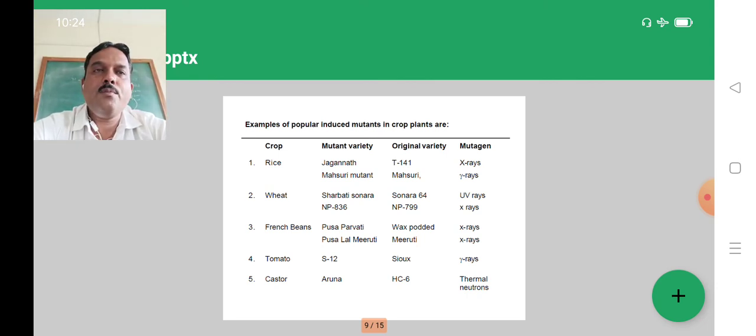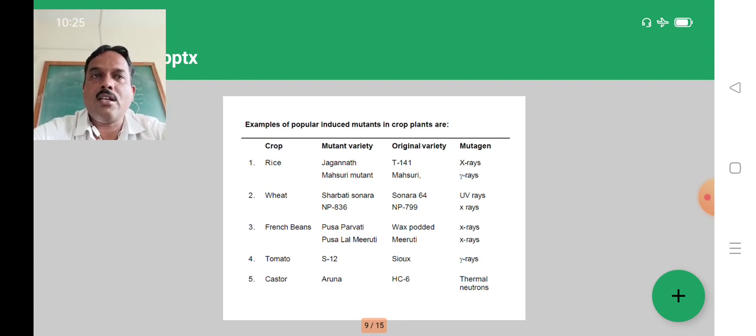Second, NP799 is drought susceptible. So with the help of X-ray, NP836 was developed, which is drought resistant. Likewise, different examples in different crops we can observe in mutagenic breeding, and with the help of mutation breeding different varieties are developed. Suppose tomato S12 from CX with the help of gamma rays, then castor from SC6, the Aruna variety was developed, where thermal neutrons are used for the development of those varieties.